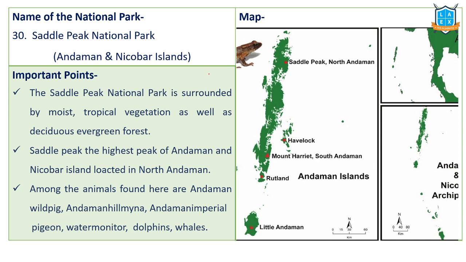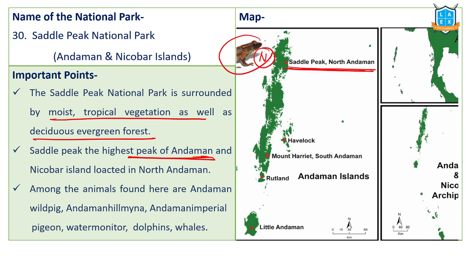Next one, Saddle Peak National Park, located in the Andaman and Nicobar Islands. It is surrounded by moist tropical vegetation and moist deciduous forests also. It is one of the highest peaks in the Andaman and Nicobar Islands. It is located in North Andaman and is famous for many types of amphibian species, frogs, wild pigs, many types of water monitors, dolphins, whales, and pigeons.